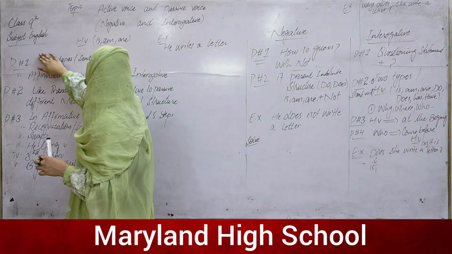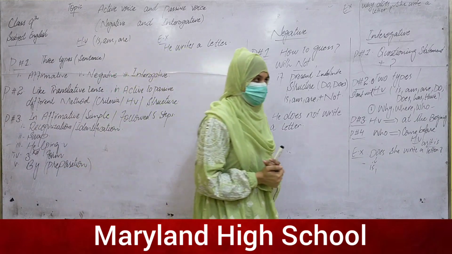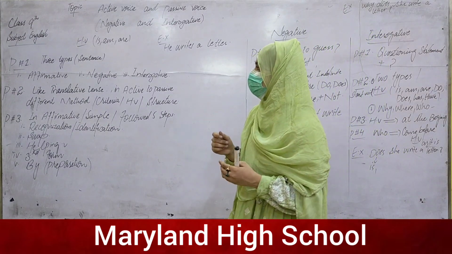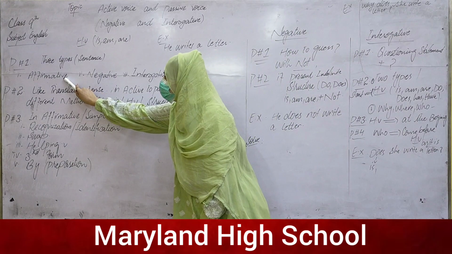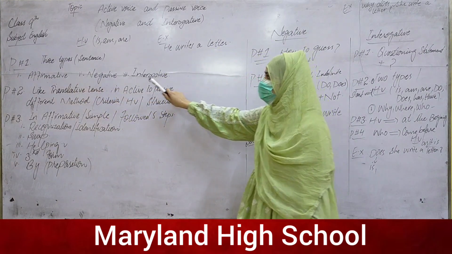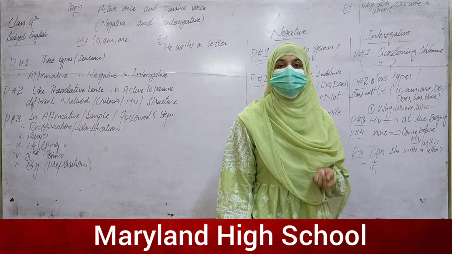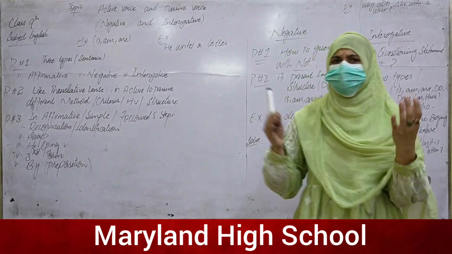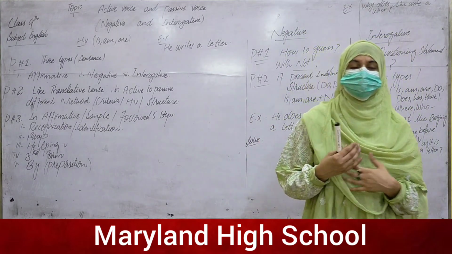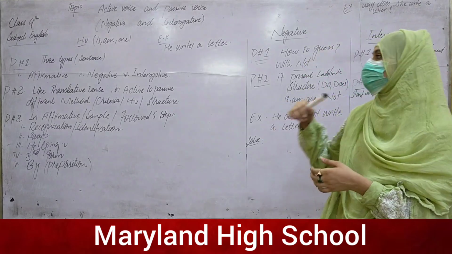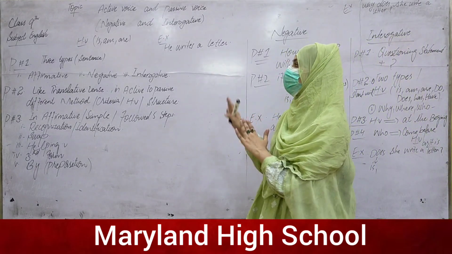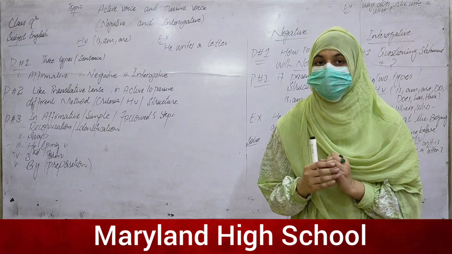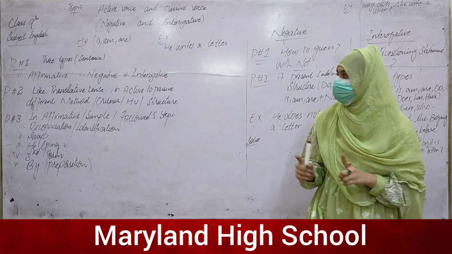Point number 1 is that, as you know, there are three types of tenses. Each tense has three types, which include affirmative, negative, and interrogative. What is the meaning of the affirmative? Affirmative means the simple tense, because we are studying the present indefinite tense. So here the affirmative means we just deal with the affirmative present indefinite tense. Affirmative means simple.